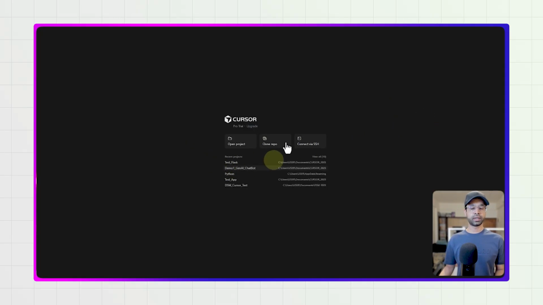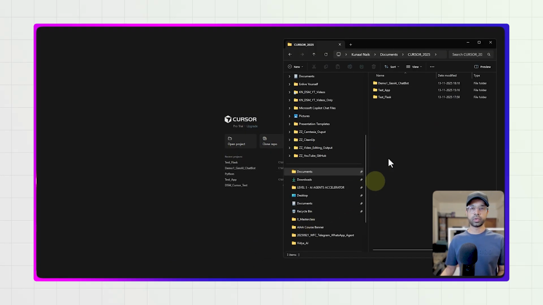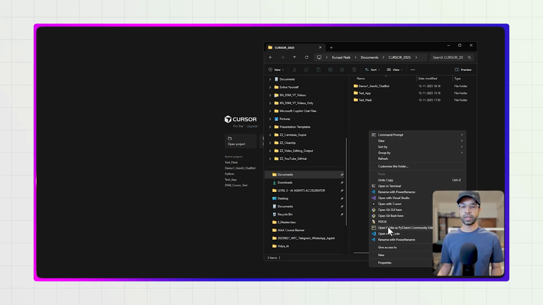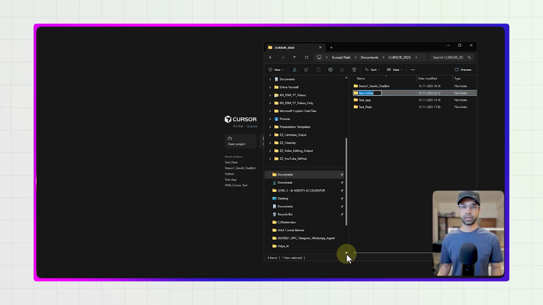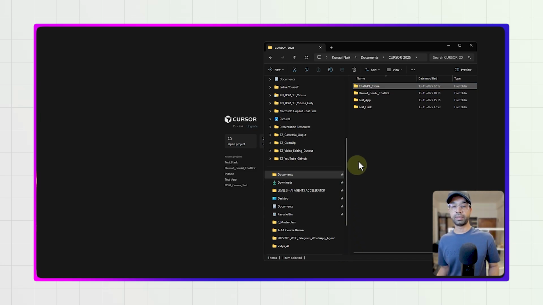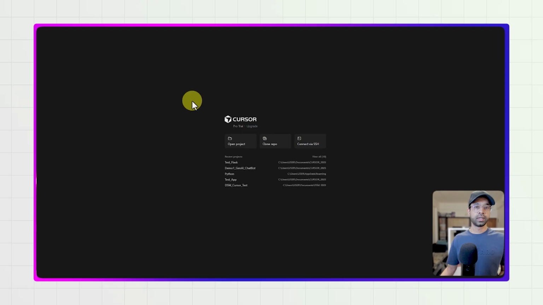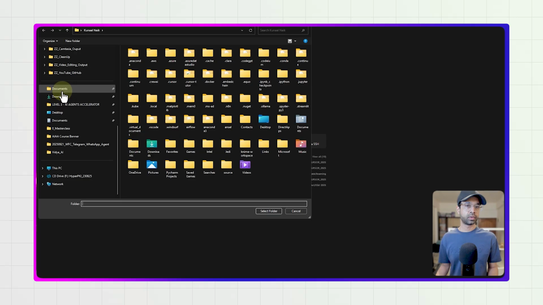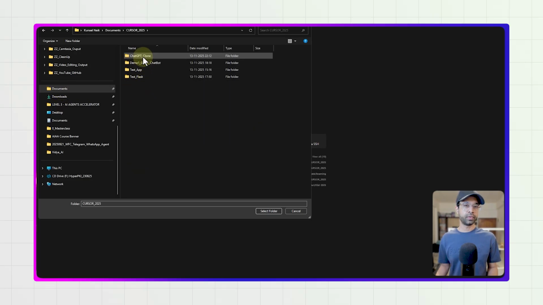What I'm going to do right now is go over to a folder called Cursor 2025, and I'm going to click on folder here and name it ChatGPT clone. I don't know how effectively this is going to handle it, but let's see. I'm going to go ahead and say open project, go into my documents, Cursor 2025, GPT clone, and say select folder.